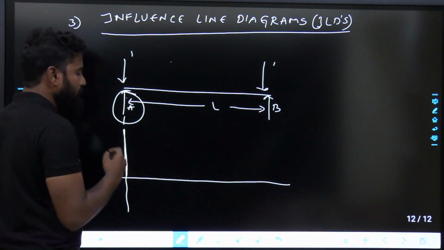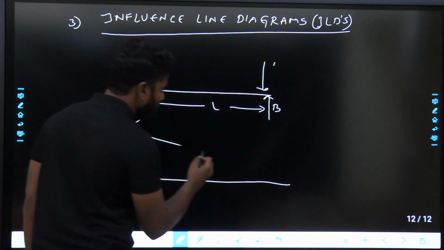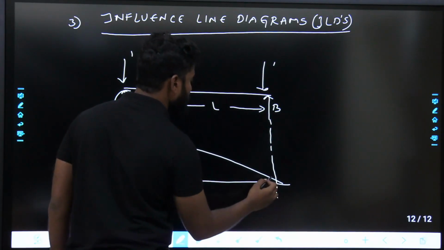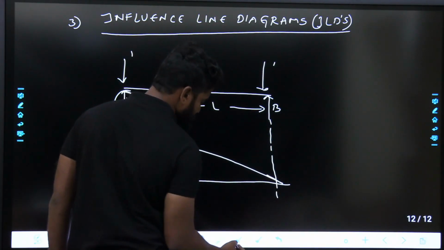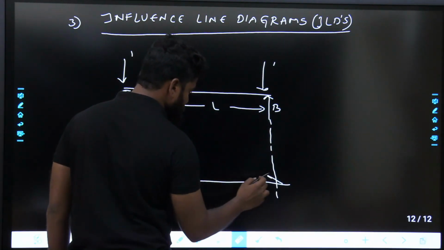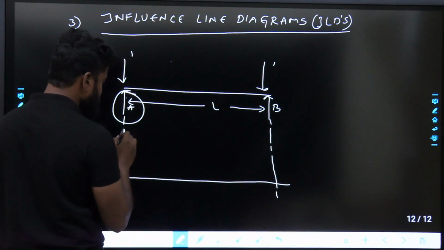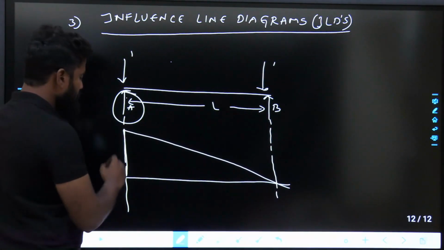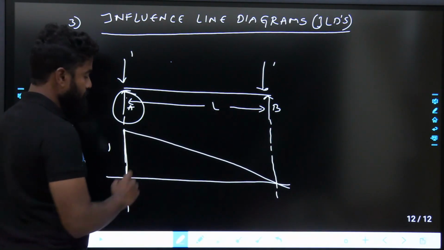We can calculate that, but generally I'm saying. So if I have to draw, ILD would be something like this. This is 1. Fine.